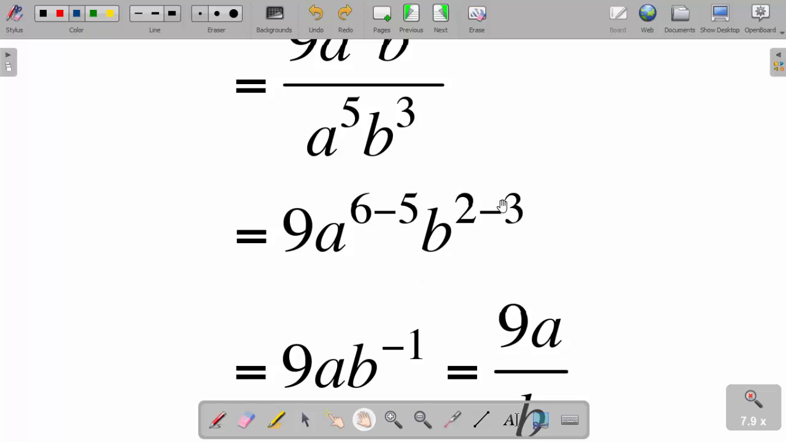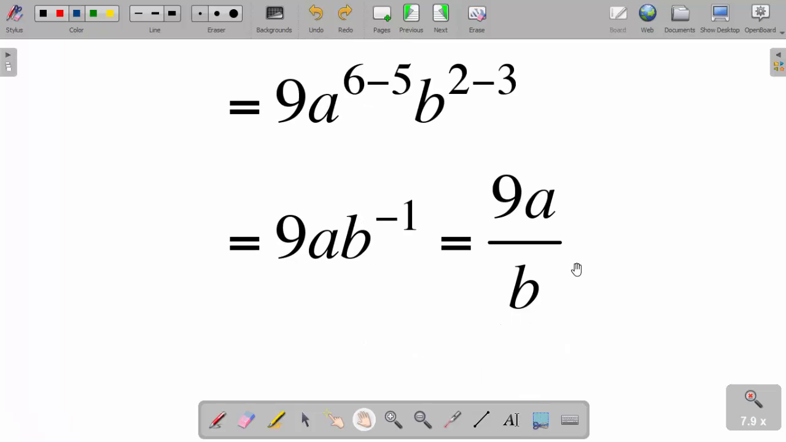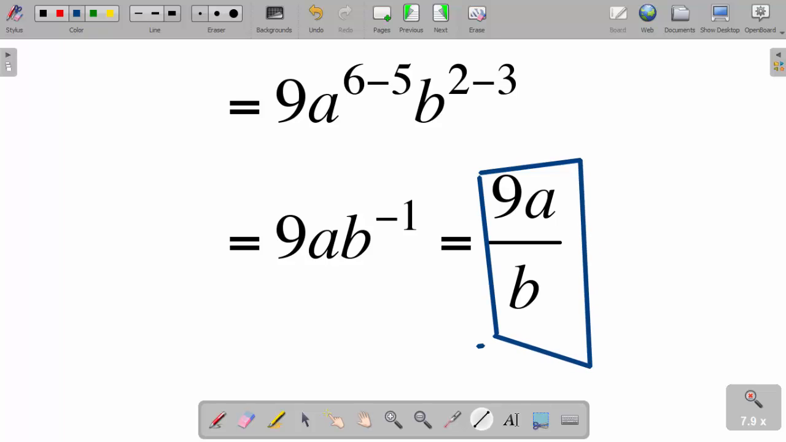What about 2 minus 3? I get negative 1. But because I don't want the negatives, this negative 1 is for b. So if I take it in the denominator, it becomes a positive 1. That's why my answer becomes 9a over b. That's my answer, okay.